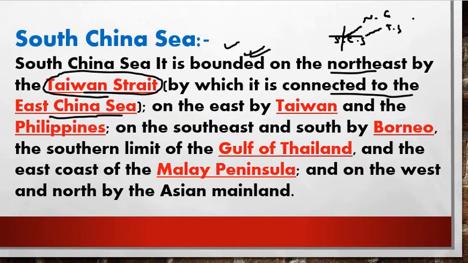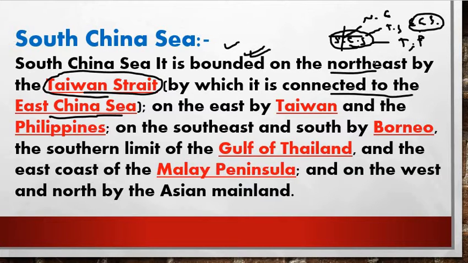It will connect the East China Sea. So the South China Sea and the East China Sea are connected by the Taiwan Strait. I hope you understood now. Next, on the east, it is bounded by Taiwan and the Philippines.